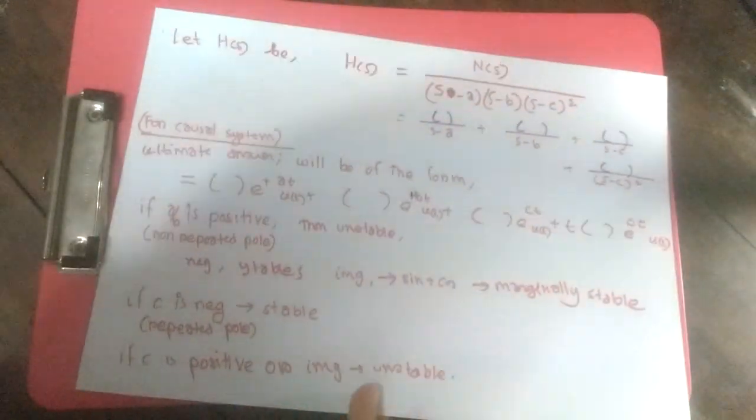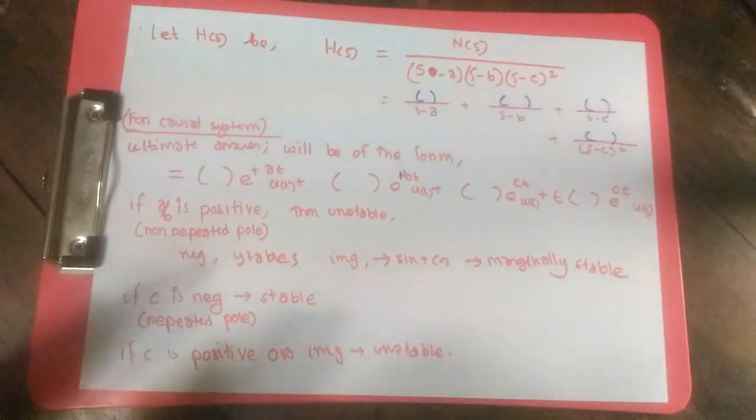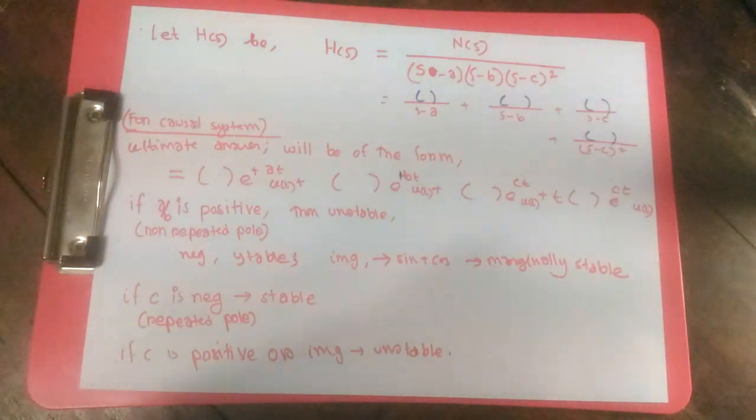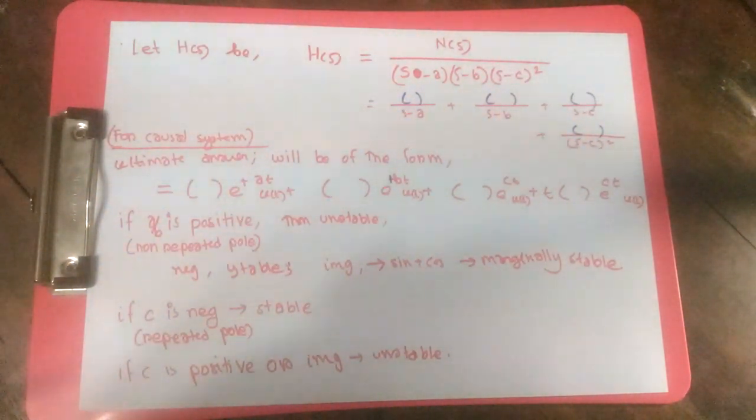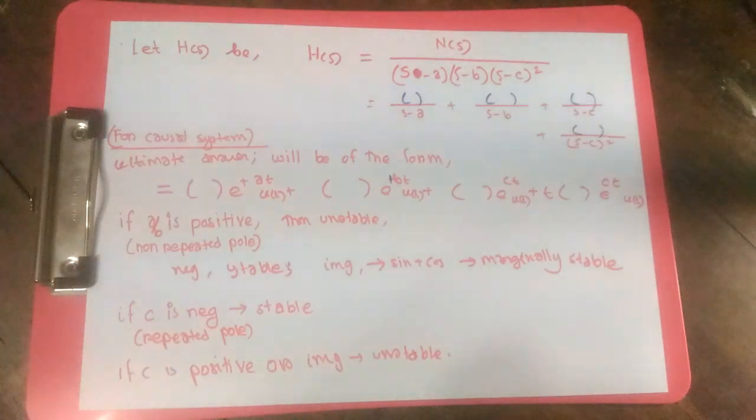Now we'll define something for causal systems. For causal systems, we don't want to do inverse Laplace transform and then find out whether it's absolutely integrable or not. We want to see the poles only, and then decide whether the system will be stable or unstable. So this whole discussion is about causal systems right now.